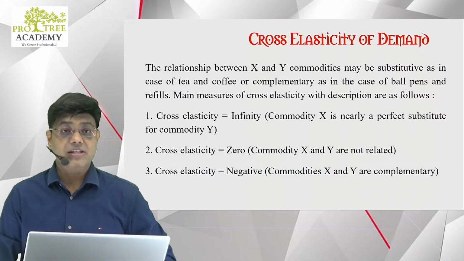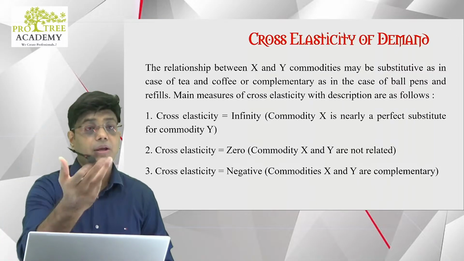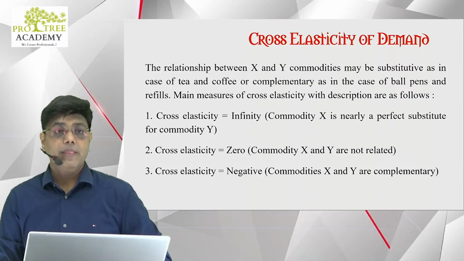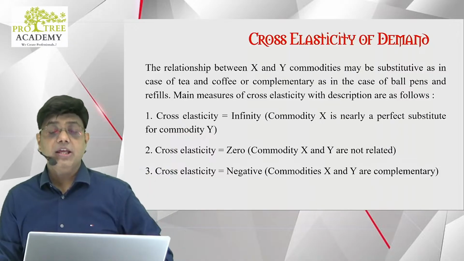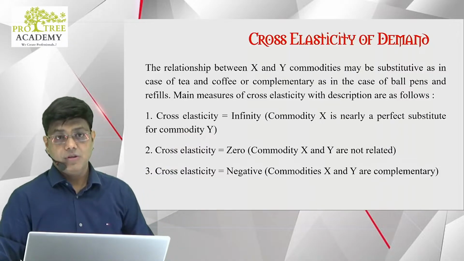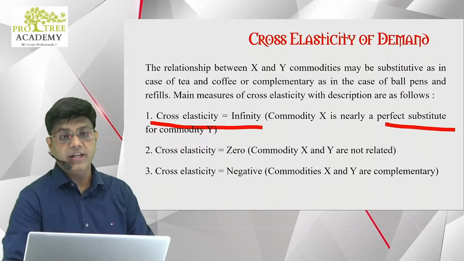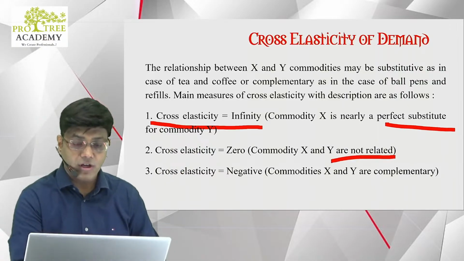The relation between X and Y commodities may be substitutive, as in the case of tea and coffee, or complementary, as in the case of ball pens and refills. We used ink as an example. The main measures of cross elasticity: cross elasticity is infinity if they are perfect substitutes. Then cross elasticity is 0 if they are not related to each other.